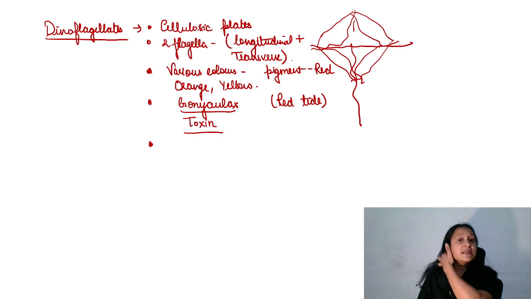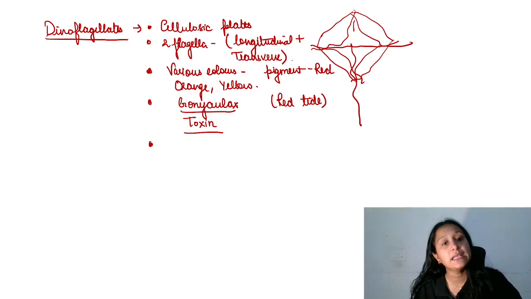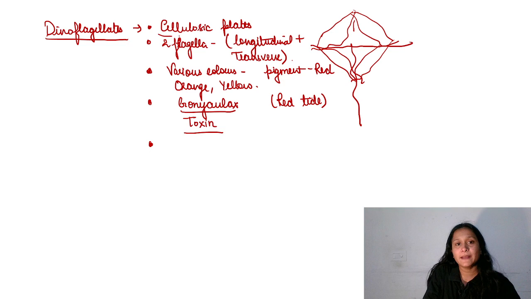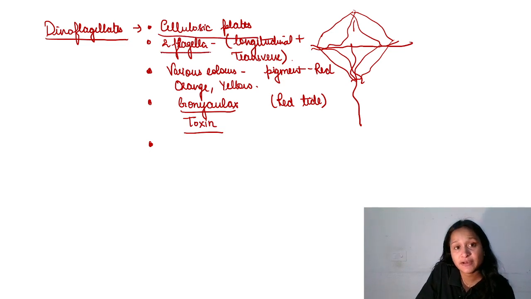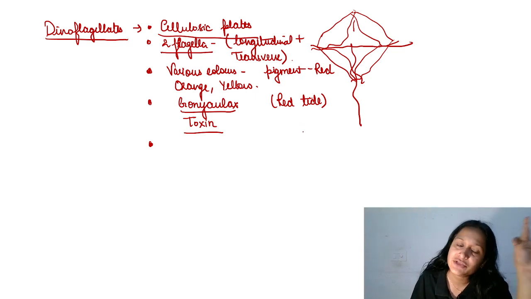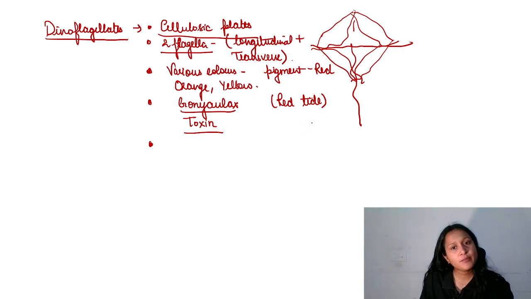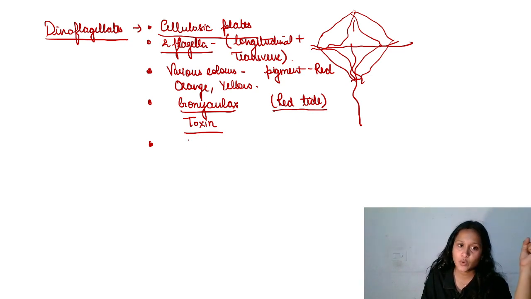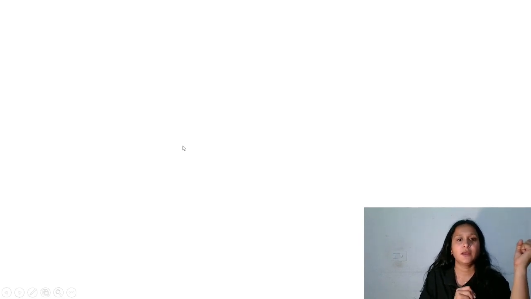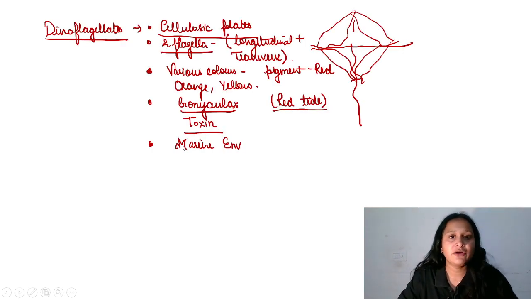ठीक है. So dinoflagellates क्या है? Dinoflagellates भी unicellular algae ही होते हैं. They have cellulosic plates throughout the body. And important feature in here, they have two flagella. One is longitudinal, other one is transverse. वेरियस कलर्स के आपको दिखेंगे, पिगमेंट रेड, ऑरेंज, येलो. Gonyaulax एक dinoflagellate है that causes red tide and it releases toxin. Okay, they are found in marine environment. ठीक है, तो ये था हमारा dinoflagellates के बारे में.